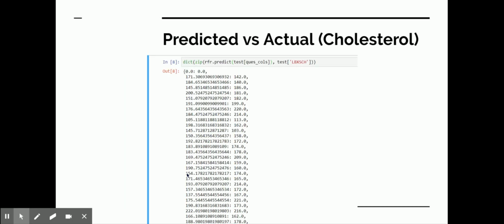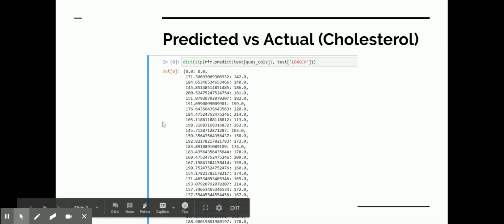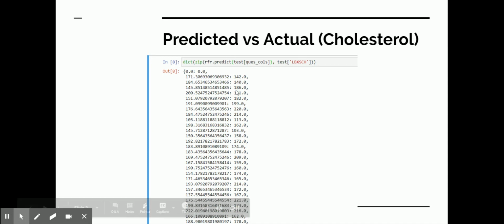I also tried to predict protein and some other classes. And here's the predicted versus actual values for cholesterol. The first values you see are the predicted ones, and the next ones are the actual values. The model is actually pretty good for some of the records. For example, here it predicted 191 as opposed to 199, and here 105 or 113, which is pretty good because it showed us a low cholesterol level and it was indeed quite low.